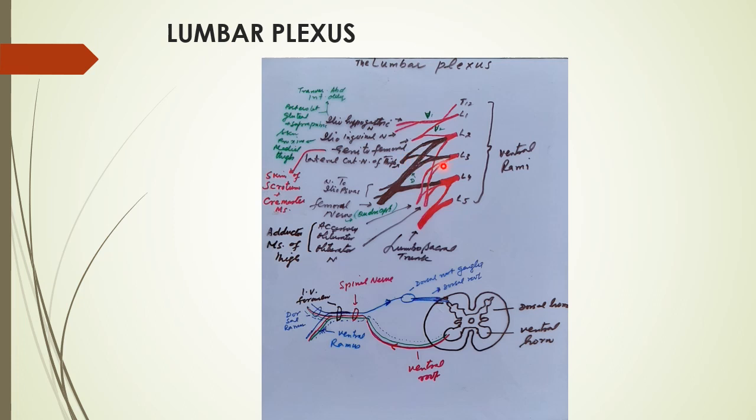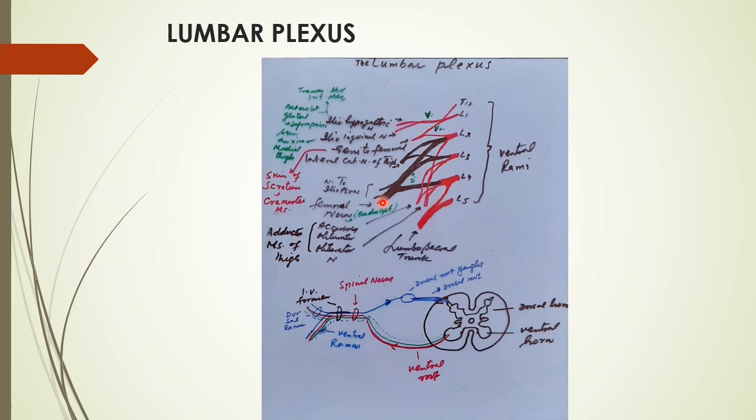Then L3 combination with L2, this one, L3 and this L1 that is coming down, combined. Then L4 gives a division which joins with this, and together they form the femoral nerve, which supplies the quadriceps muscles.